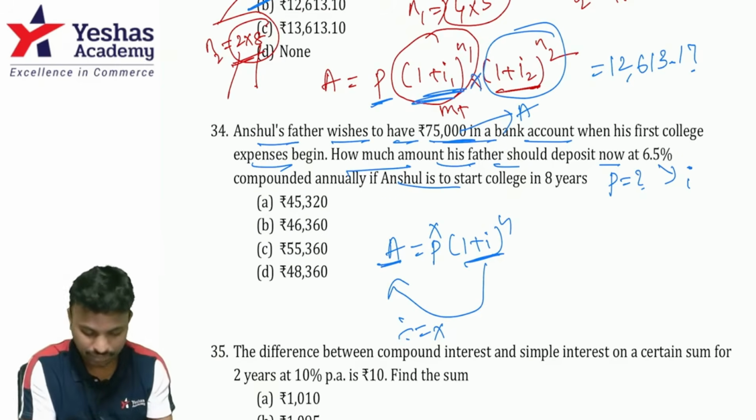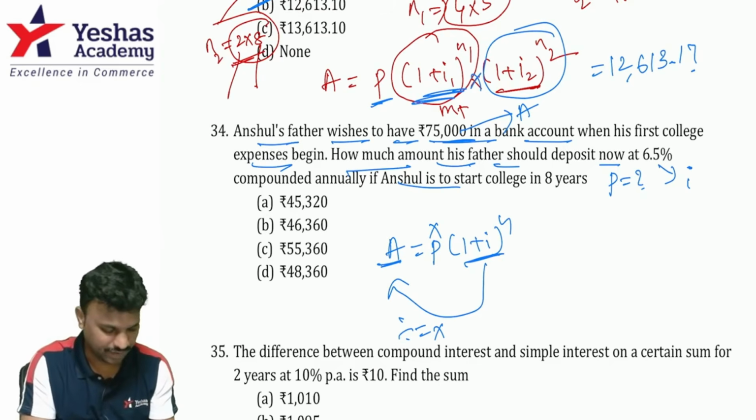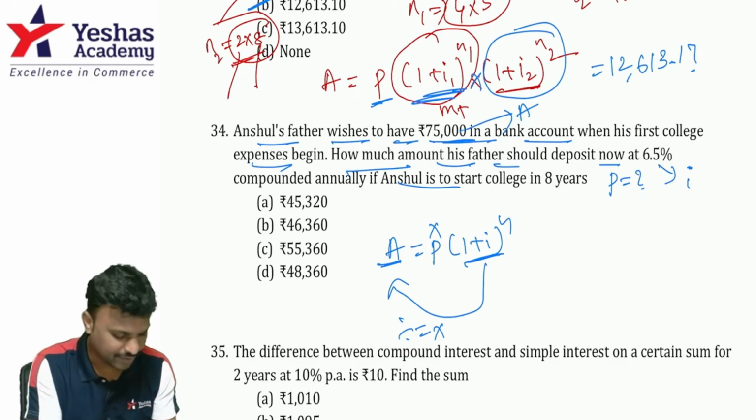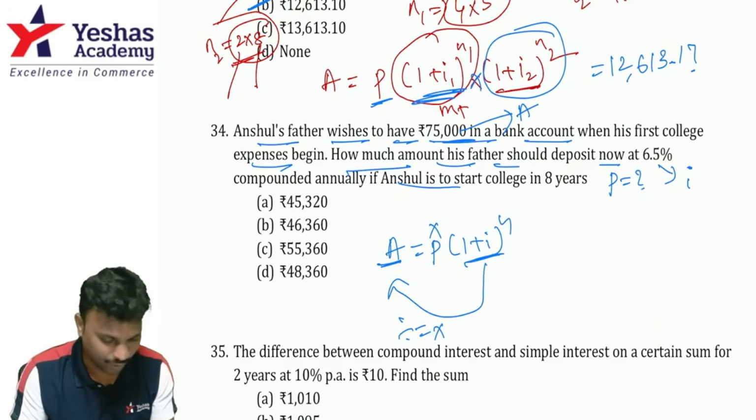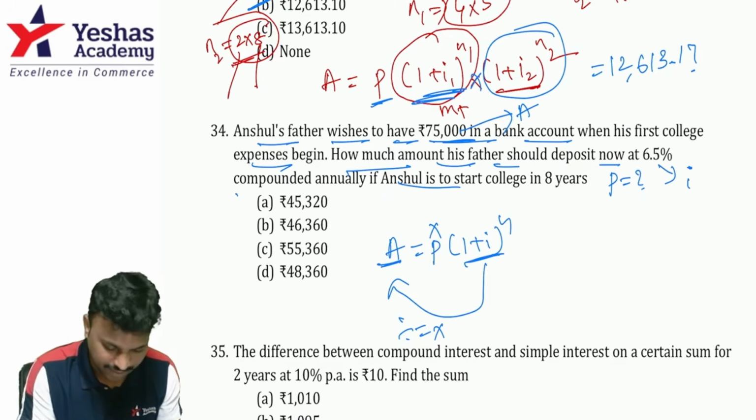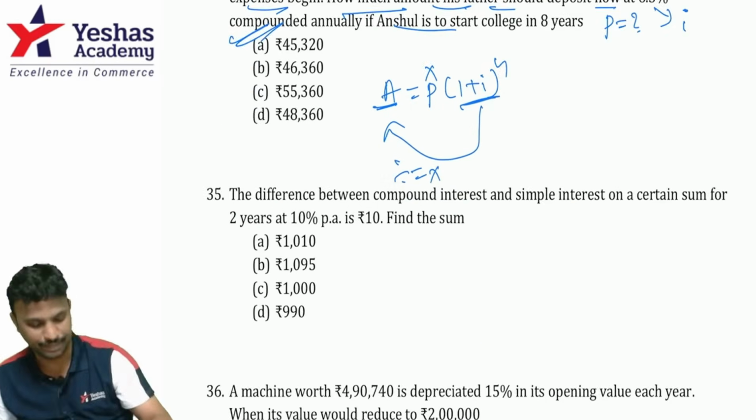Divide equal. Now divide equal and then multiply that with what? A. A is how much? 75,000. And the result is 45,317.33. The nearest answer is option A only.